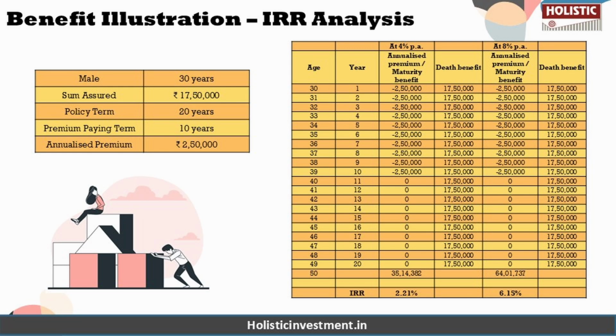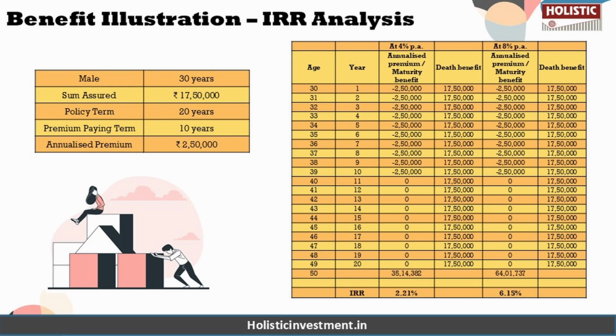So let's just assume for calculation purposes that a 30-year-old male invests in this policy with a sum assured of 17.50 lakhs. The policy term is 20 years and the premium payment term is 10 years, with an annual premium of 2,50,000 rupees. At the end of the policy term, the accumulated fund value is payable, and the brochure projects returns assuming investment growth of 4% and 8% to indicate the worst and best case scenario.